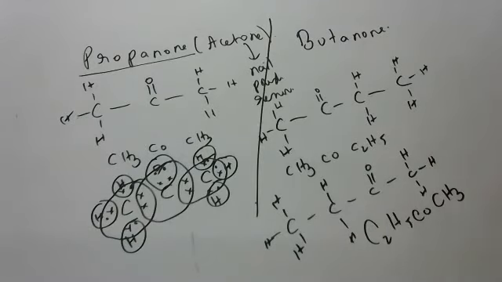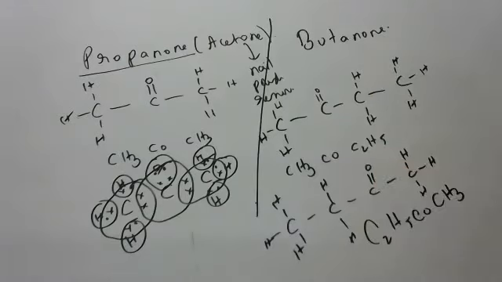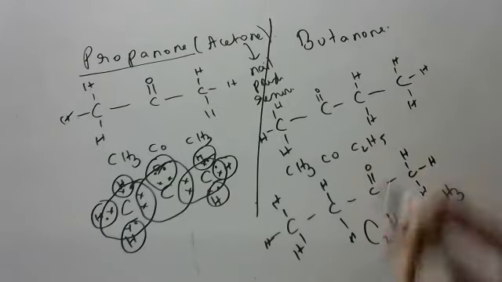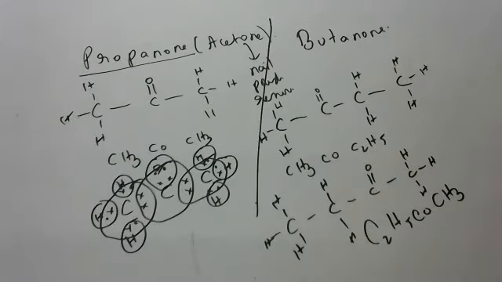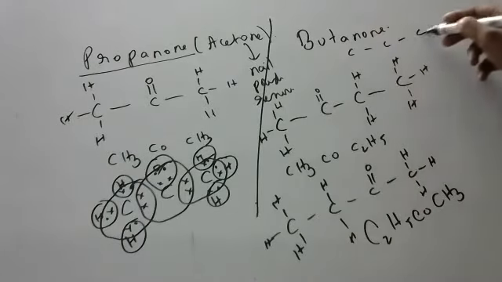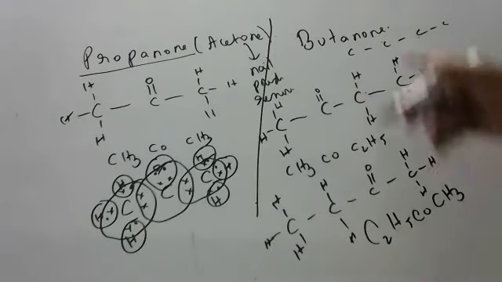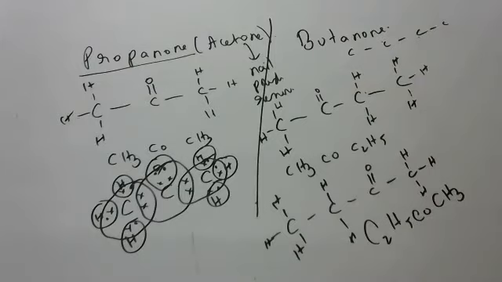This is also butanone. This is also butanone, but the position of the double bond is changing. Okay, children, it's not so serious. Butanone is not so serious. The problem starts, but it's not so serious. With pentanone, still more problems will come, I'll tell you. So for butanone, 1, 2, 3, 4, if you keep it here, this is the formula; if you keep it here, this is also the formula. The formula is the same, the structures are different. They are called isomers. I will say more about isomers.